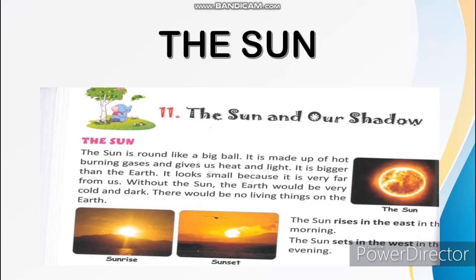The sun looks very small because it is very far from us. Without the sun, the earth would be very cold and dark. There could be no living things on the earth.